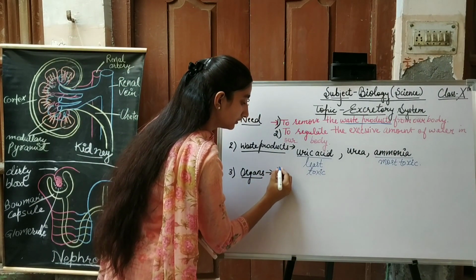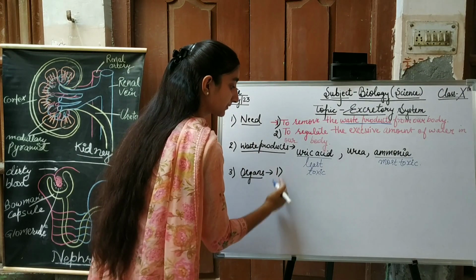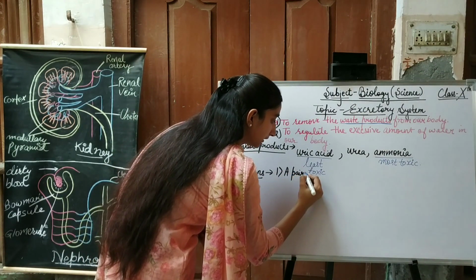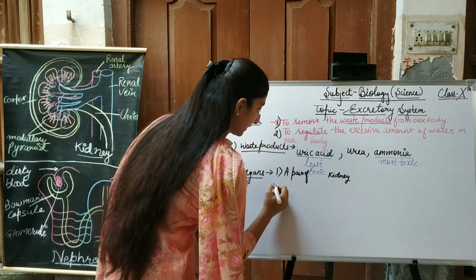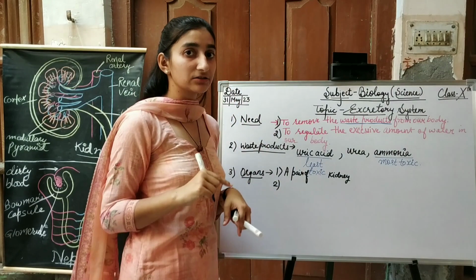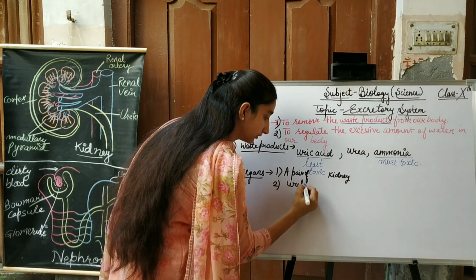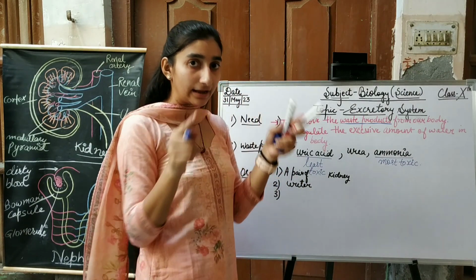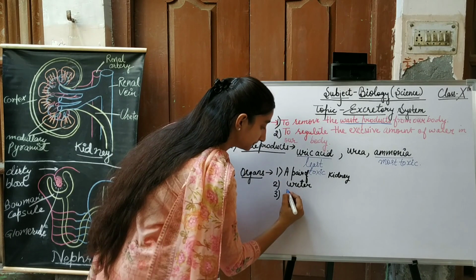There are four main organs in our excretory system. First, a pair of kidneys. Second, a pipe-like structure originating from the kidney, which is called the ureter. The ureter opens into a bag-like muscular structure which is called the urinary bladder.